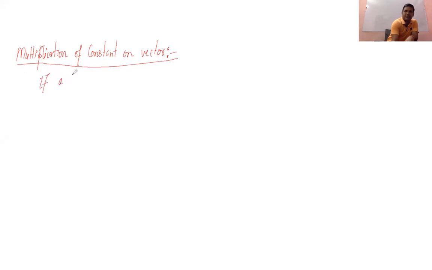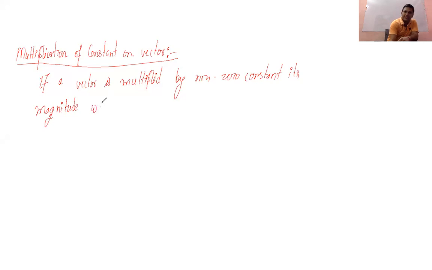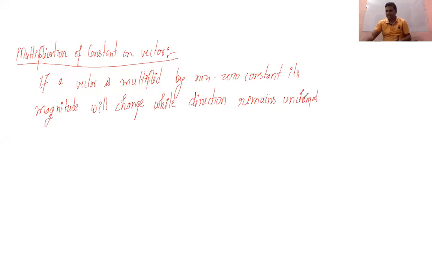If a vector is multiplied by a non-zero constant, its magnitude will change while the direction remains unchanged.